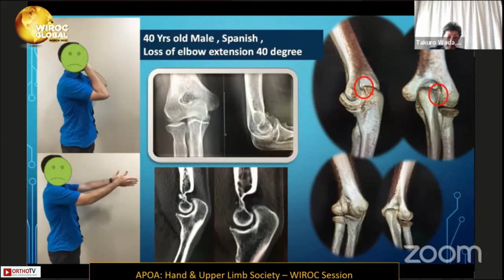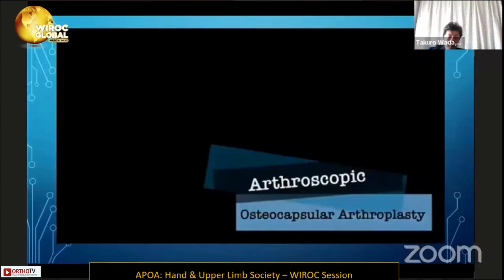This is another case of a 40-year-old Spanish male with loss of elbow motion of about 40 degrees. In the investigation evaluation, you can see that he has posteromedial and posterolateral olecranon osteophytes.